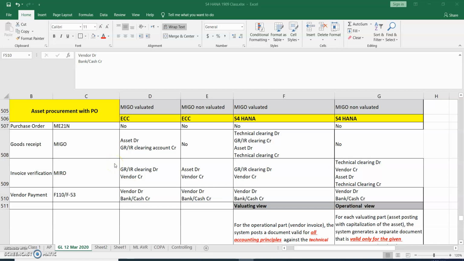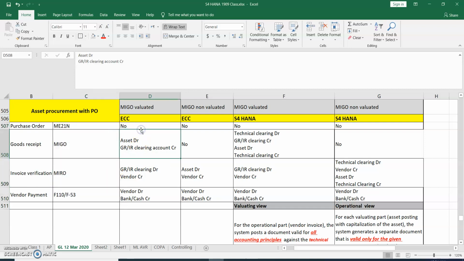Hi, today we are going to discuss asset procurement with PO in SAP S/4HANA system. Asset procurement with PO starts with purchase order creation, goods receipt, invoice verification, and ends with vendor payment. These are the business transaction codes we are using.